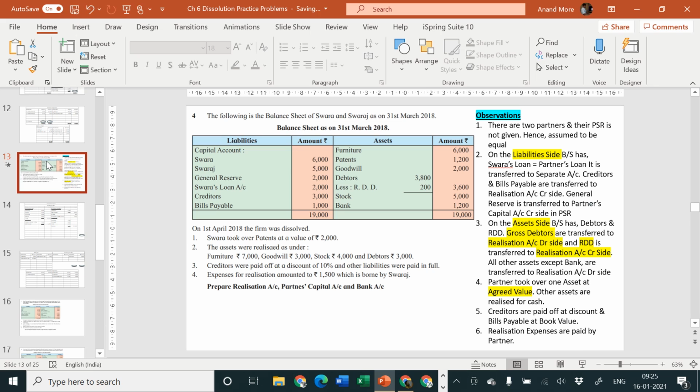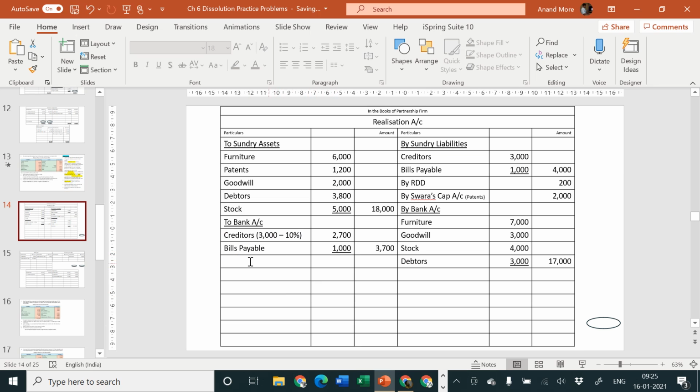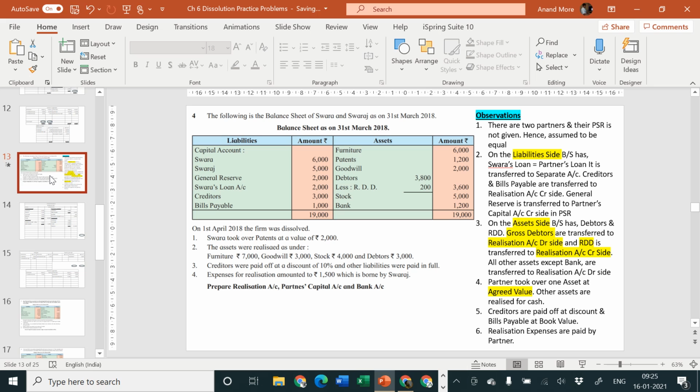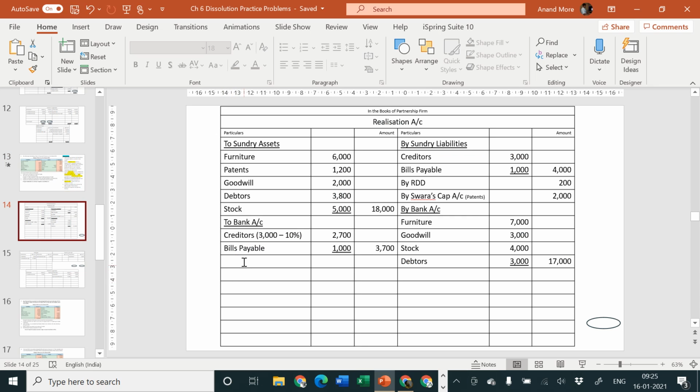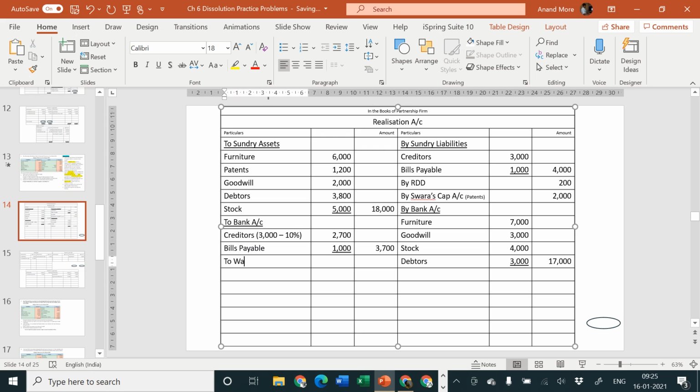Expenses of realization amounted to rupees 1,500, which is borne by Swaraj. Now if nothing had been mentioned, we would have considered that realization expenses are also paid out of bank, so we would have considered creditors, bills payable and realization expenses together and taken the amount in the outer column. However, it is clearly told that realization expenses are not paid by the firm from its own bank account. They are paid by Mr. Swaraj. So Swaraj is the giver, but the expenses are of the partnership firm. Entry will be realization account debit to Swaraj Capital. Amount is of what? Expenses.